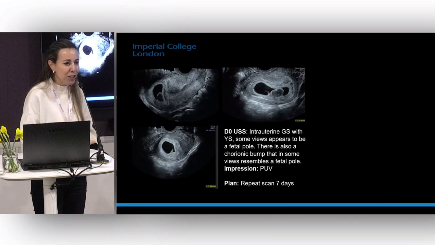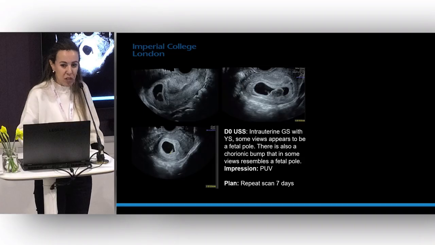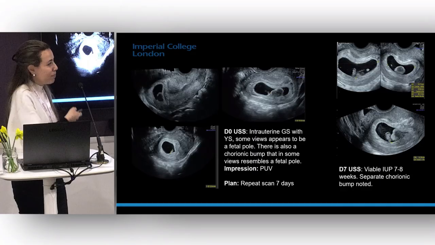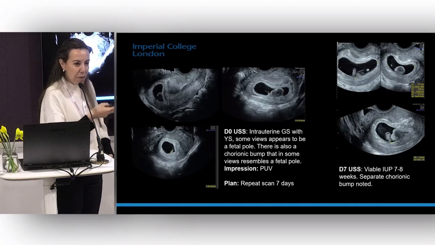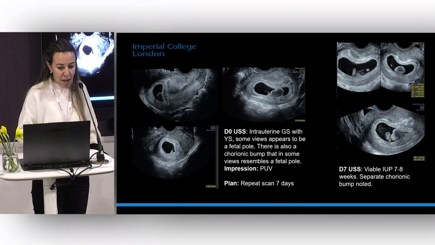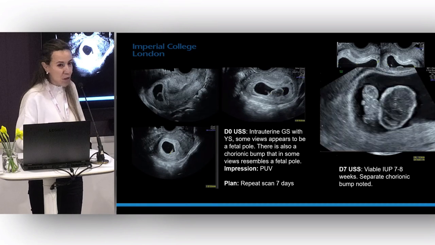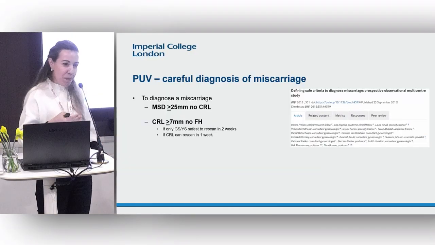Now, it's obviously really hard to backtrack on somebody's diagnosis and really hard to explain that to the patient. But again, this is about really good communication, explaining how we don't want to make a diagnostic error. Most patients will be understanding of that, okay? And actually, this was wonderful. She had a completely viable pregnancy. And then you could very much separate the chorionic bump from the intrauterine pregnancy, which is great. And interestingly enough, this patient went on to have a totally normal, healthy pregnancy with no problems, despite the chorionic bump and everything.